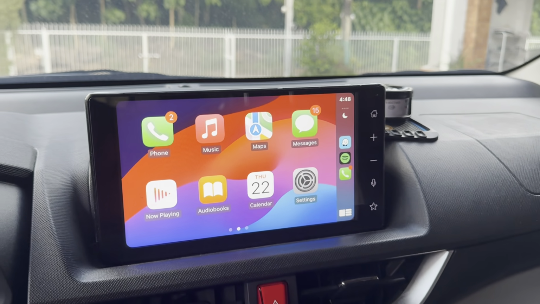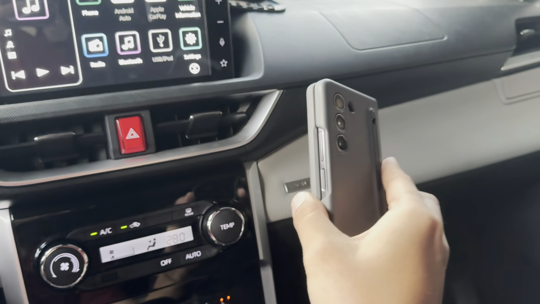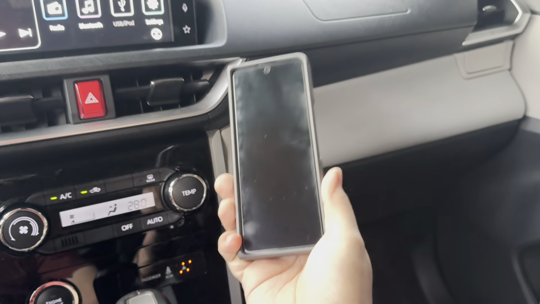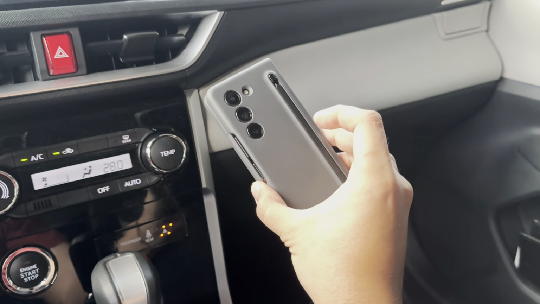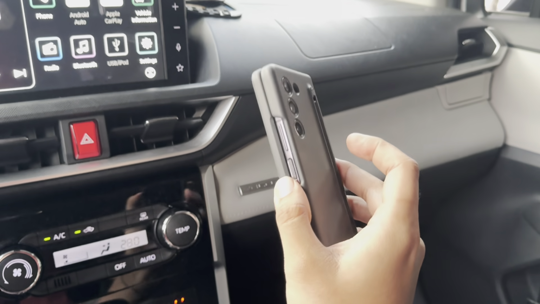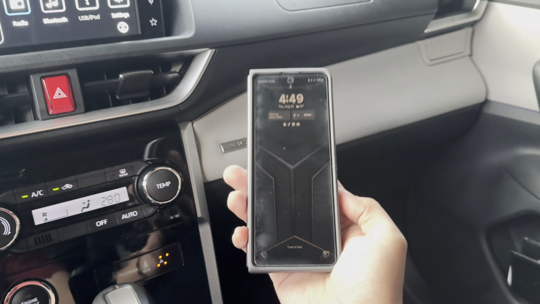Now that I've shown you how it works for the iPhone, let me show you how it works for Android. This right here is the Samsung Galaxy Z Fold. This has been really amazing for me, guys. This phone has been great. I'm loving this phone so much. And now let's check how it works for the Android side of things.